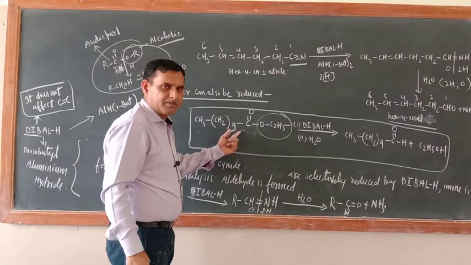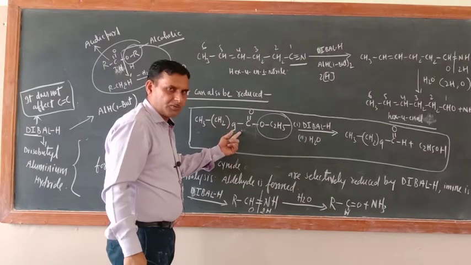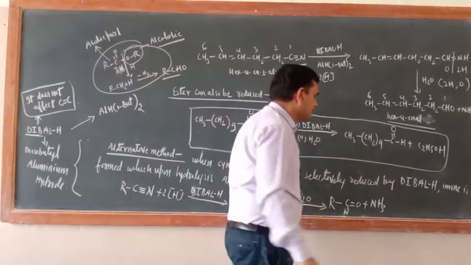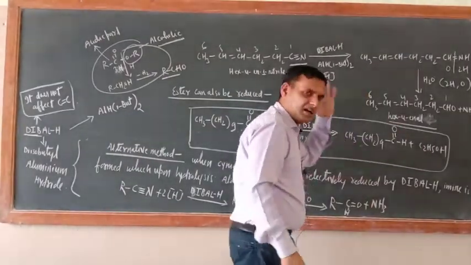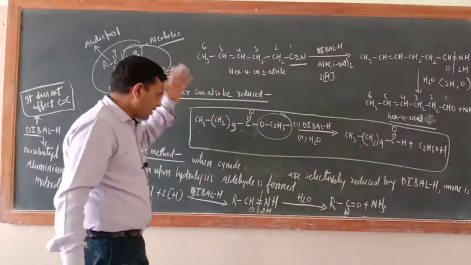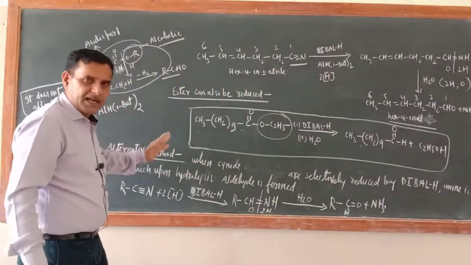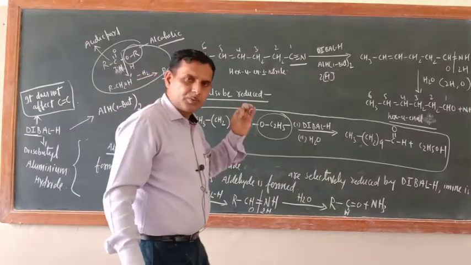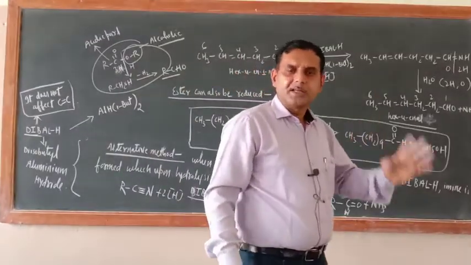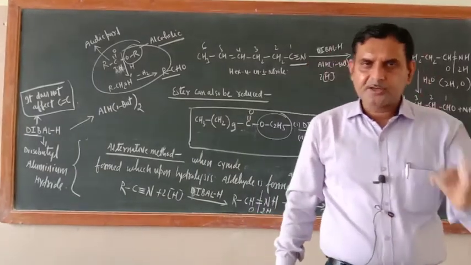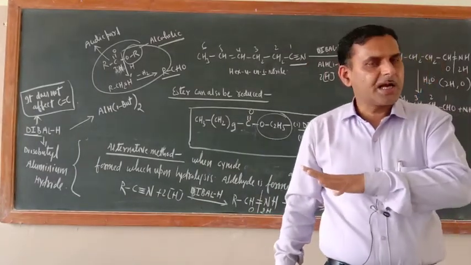First DIBALH will convert this one into alcohol, and when hydrogen is removed, then you will get this one. This is aldehyde, and that is the alcohol. Okay. This is all about DIBALH, diisobutyl aluminium hydride, that reduces the cyanide into aldehyde, that reduces the ester group into aldehydic group.